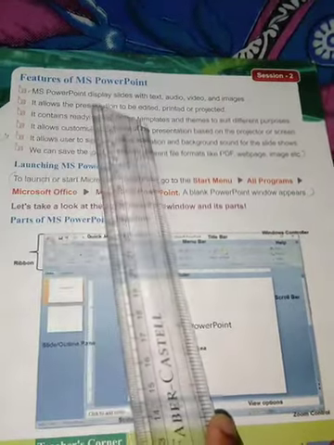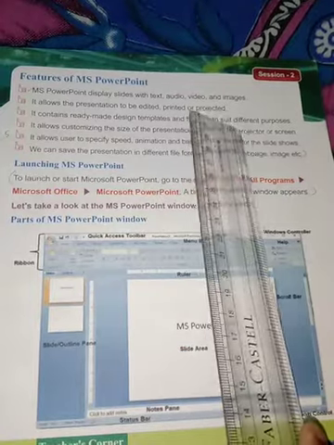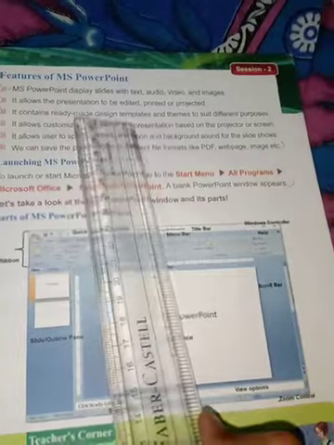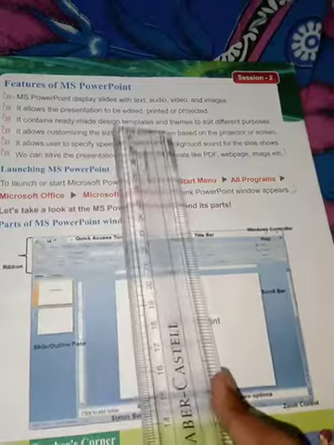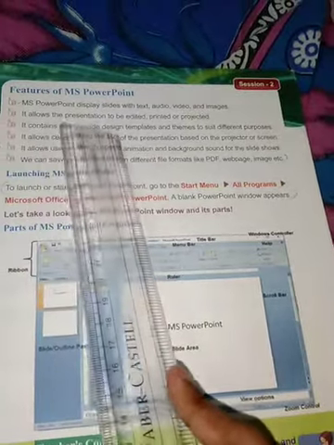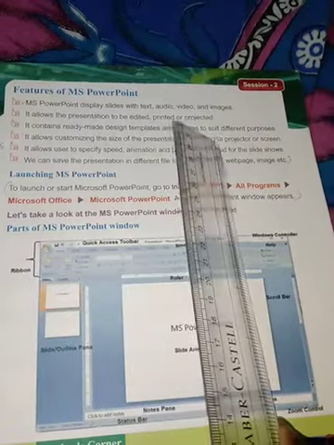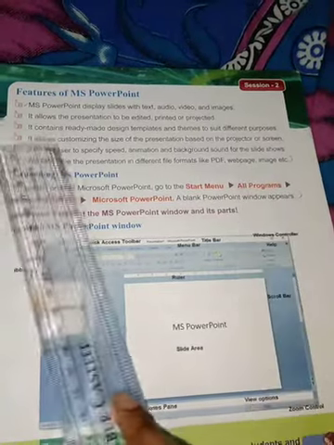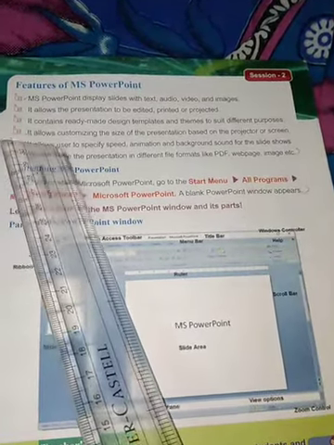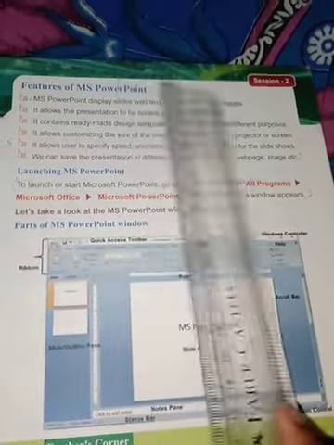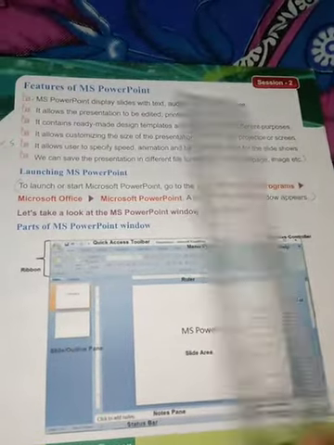It contains ready-made design templates and themes to suit different purposes. It has many templates and themes, like for your background, animations, and many things. It has ready-made designs for different purposes. It allows customizing the size of the presentation based on the projector or screen. So if you need a larger screen or a smaller screen, you can change the size according to the requirement.